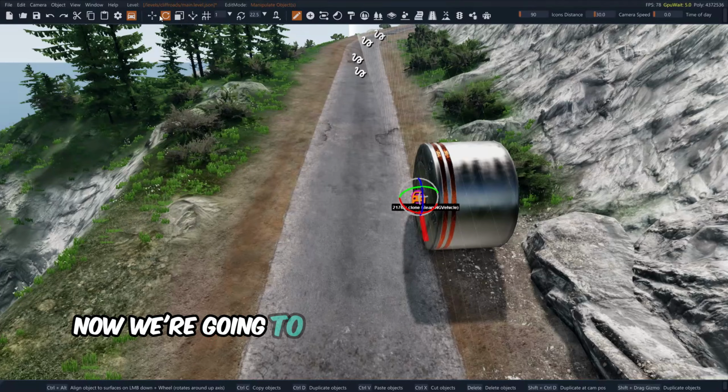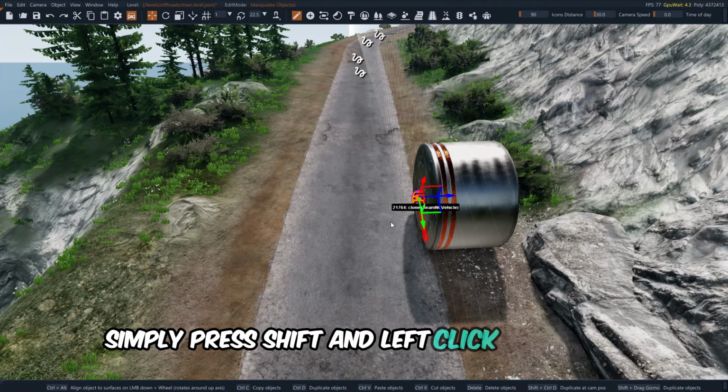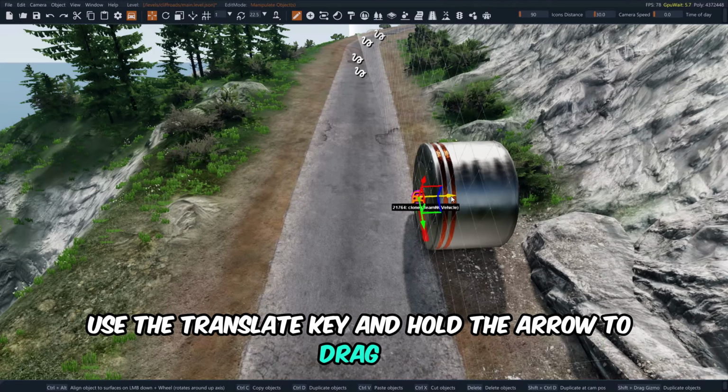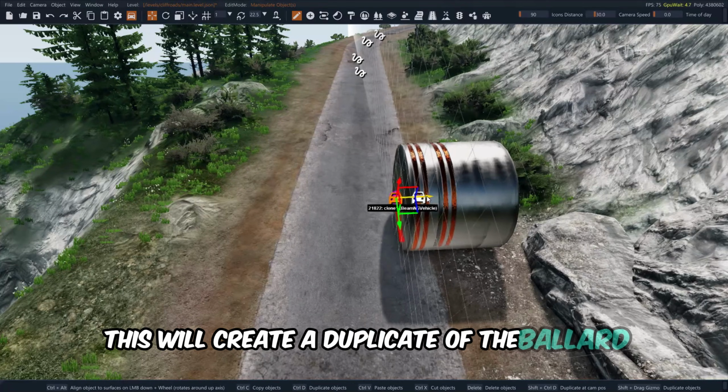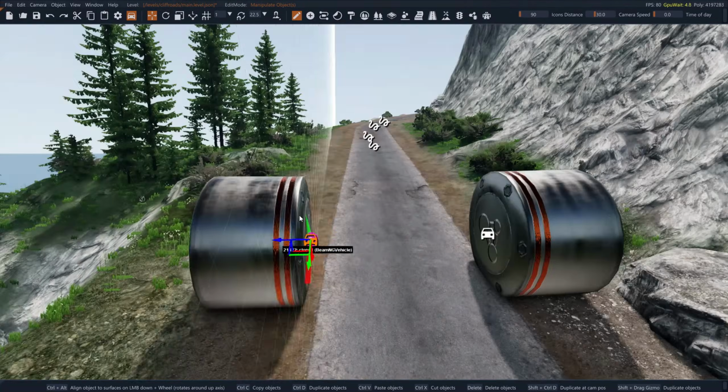Now, we're going to add another bollard to the left side. Simply press Shift and left-click the mouse. Use the Translate key and hold the arrow to drag it. This will create a duplicate of the bollard. Then, adjust the bollard just like we did before.